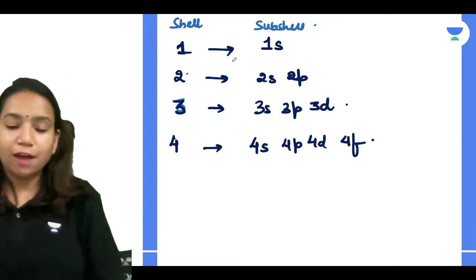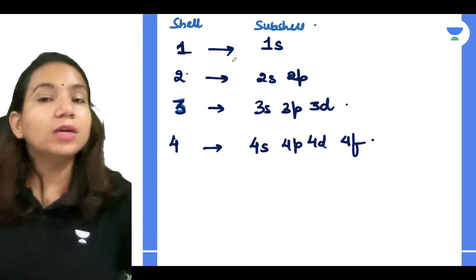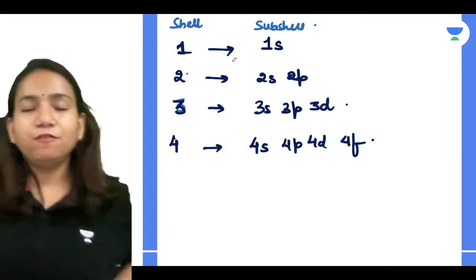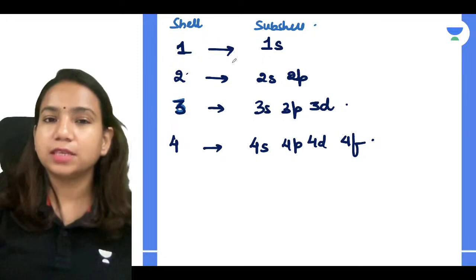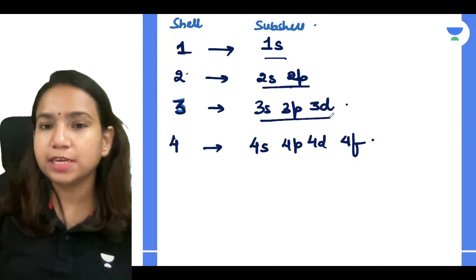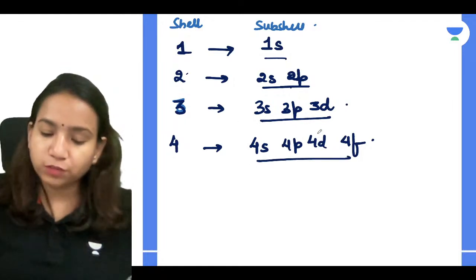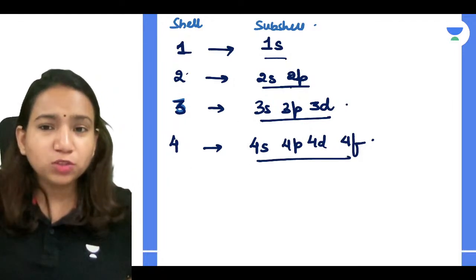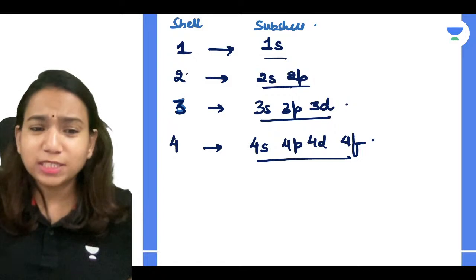Now here we have to understand one more thing. What is that? If we have a range like this, like in the first shell there is 1s, second shell there is 2s, 2p, third shell there is 3s, 3p, 3d, fourth shell 4s, 4p, 4d, 4f. So what do you think now? Atom, what is the shape for it? So let's just understand that.